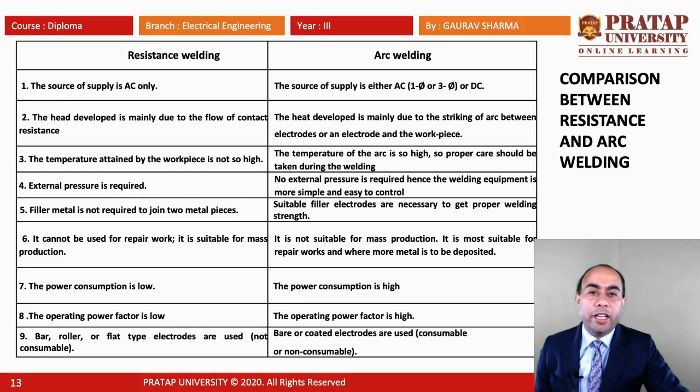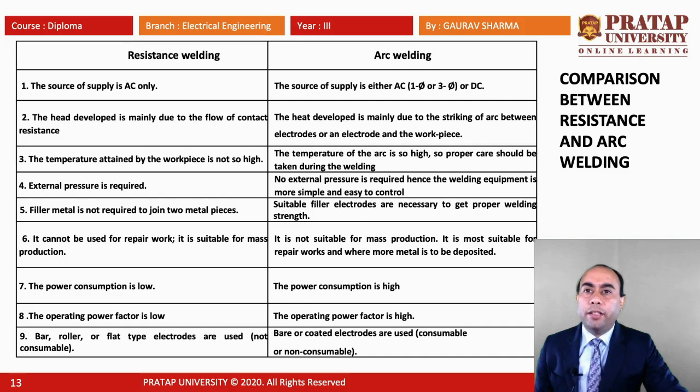In the arc welding, the heat developed is mainly due to the striking of arc between electrodes or an electrode and the workpiece. In the resistance welding, the temperature attained by the workpiece is not so high, but in the arc welding, the temperature of the arc is so high, so proper care should be taken during the welding.